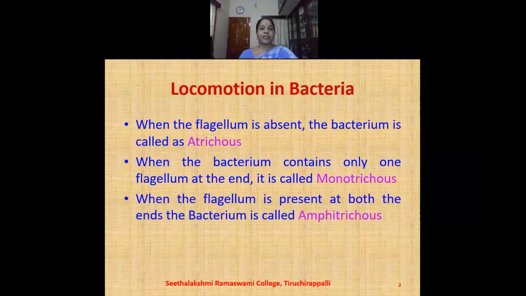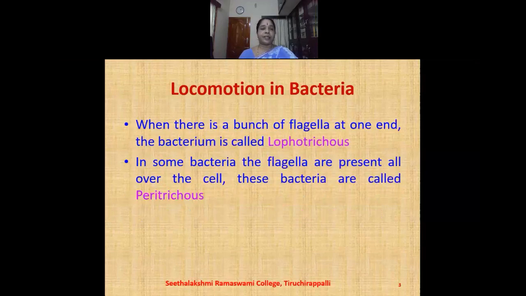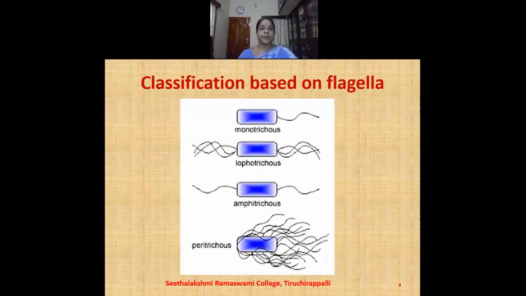When the flagella is absent, the bacterium is called as atrichous. If the bacterium contains only one flagellum at the end, it is called as monotrichous. When the flagellum is present at both the ends, the bacteria is called as amphitrichous. If there is a bunch of flagella at one end, the bacteria is called lophotrichous. Some bacteria contain flagella all over their body and it is called as peritrichous.